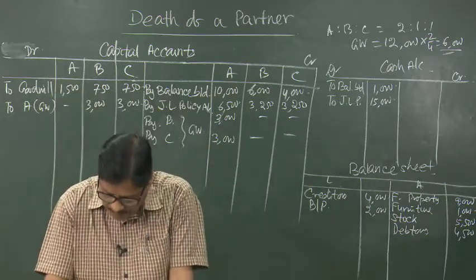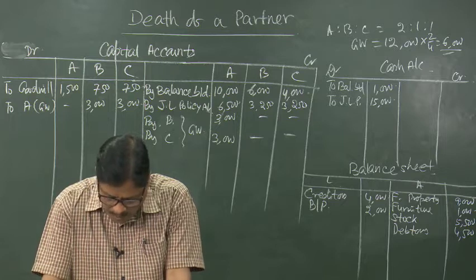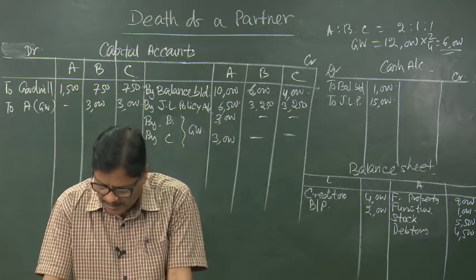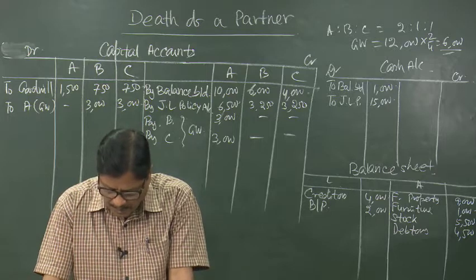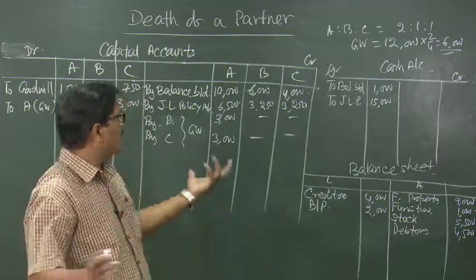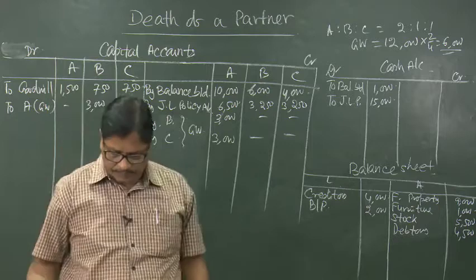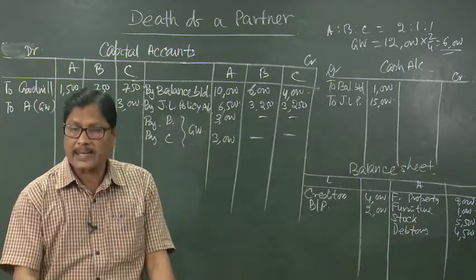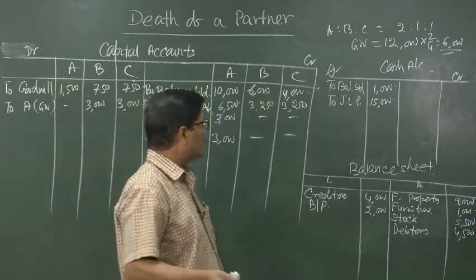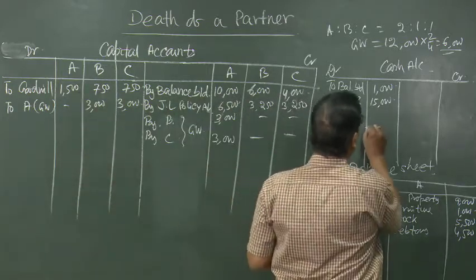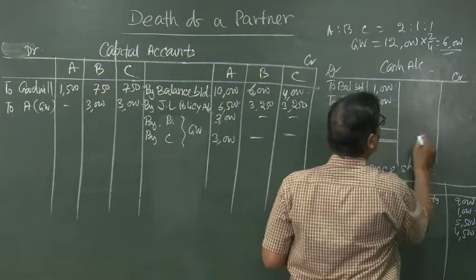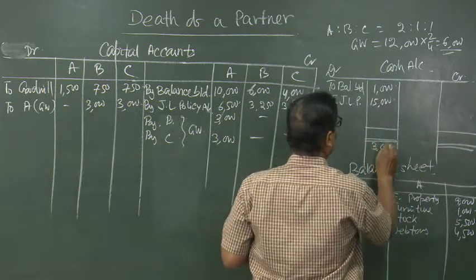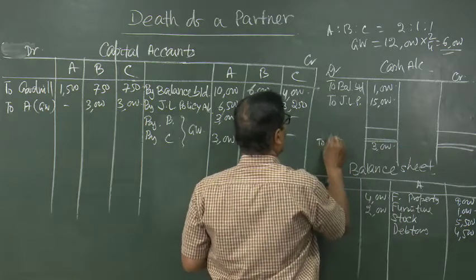Then, for paying the amount due to A's legal representative, B and C brought as much cash as would bring their capitals in profit sharing ratio. Their profit sharing ratio is 1:1, and the balance in the cash account should be 3,000. It means you have to get a debit balance of 3,000 here, to balance brought down.